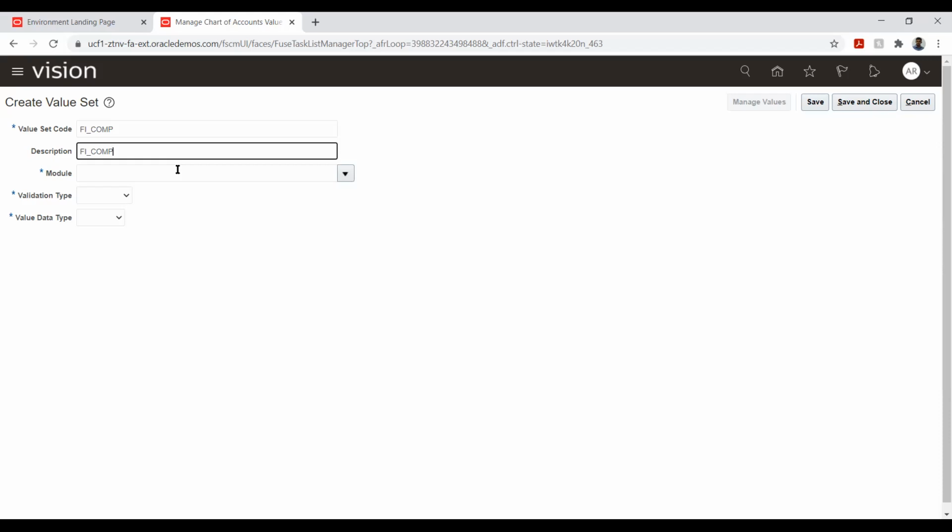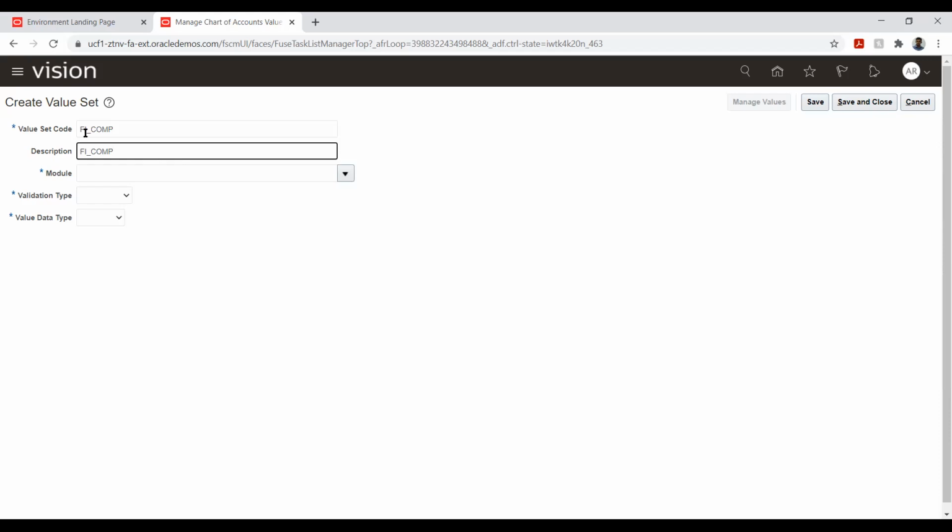A specific value set is attached to a segment. Now what is a segment? Basically, a segment defines how the system should behave in terms of taking in the data. We will see this when we are doing the transaction. First I'll complete the value set, and after this we will see how to configure our segments and the other options. Okay.